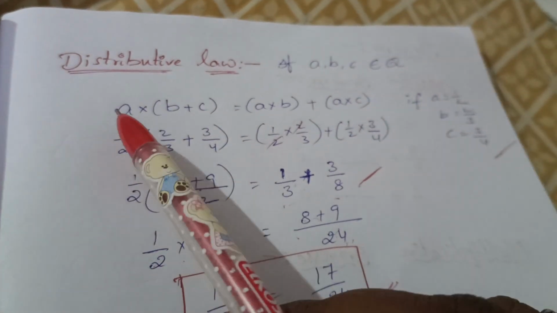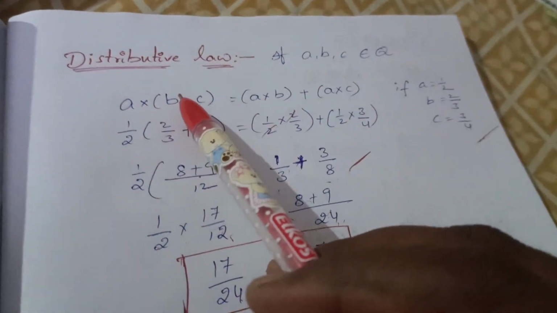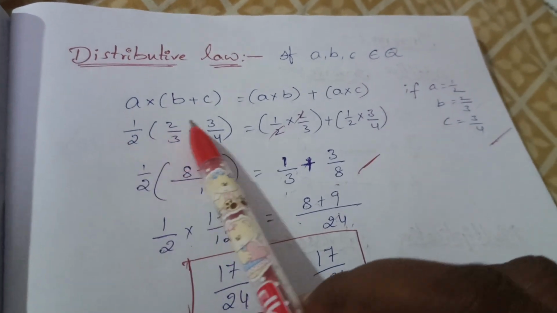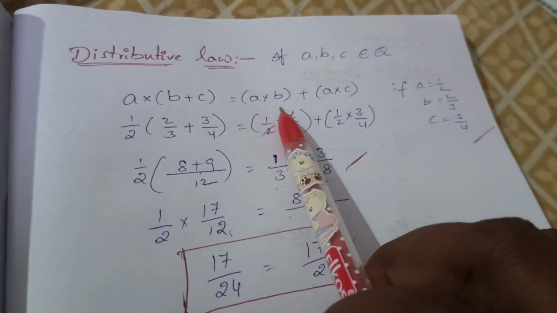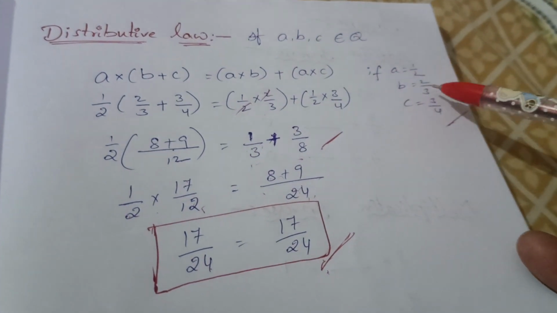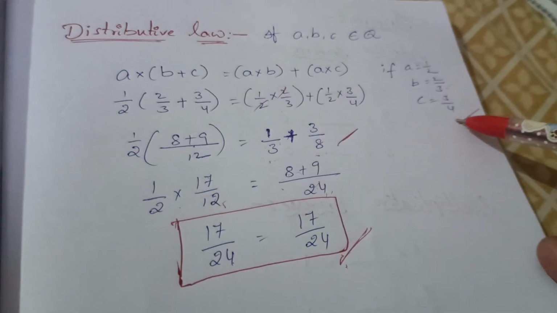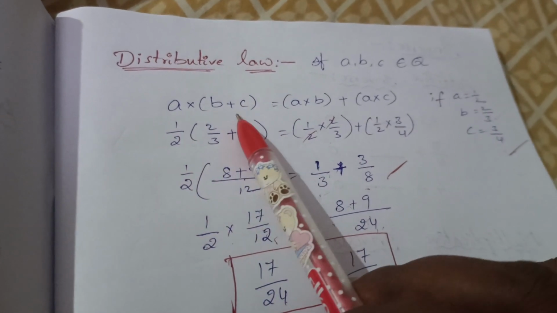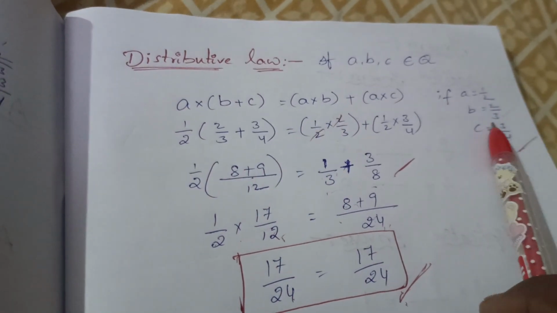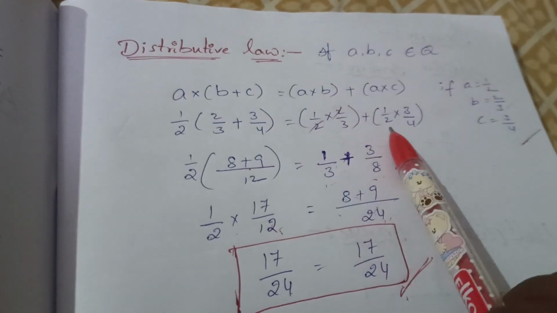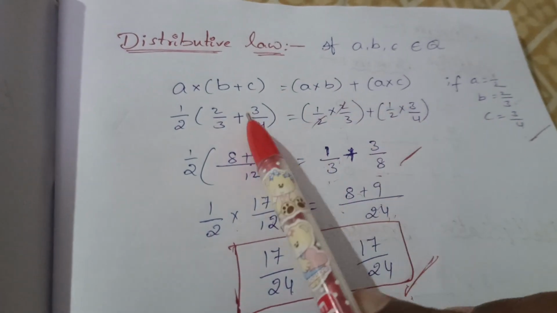Hi, today we are going to discuss distributive law. If a, b, c belong to Q, then a into (b plus c) equals a into b plus a into c. If a equals 1 by 2, b equals 2 by 3, c equals 3 by 4, then 1 by 2 into (2 by 3 plus 3 by 4) equals 1 by 2 into 2 by 3 plus 1 by 2 into 3 by 4.